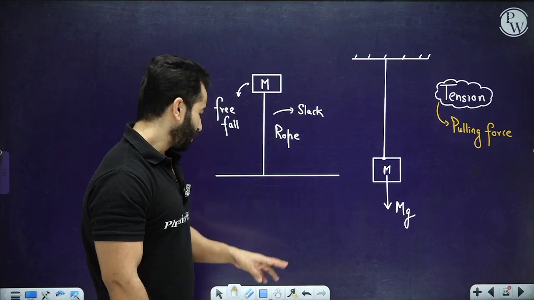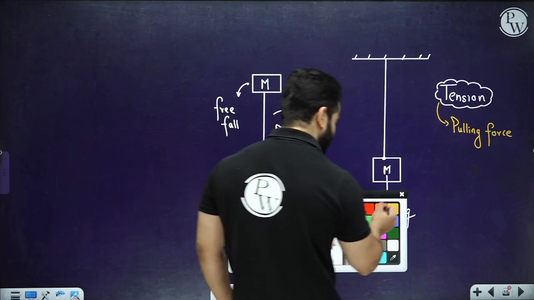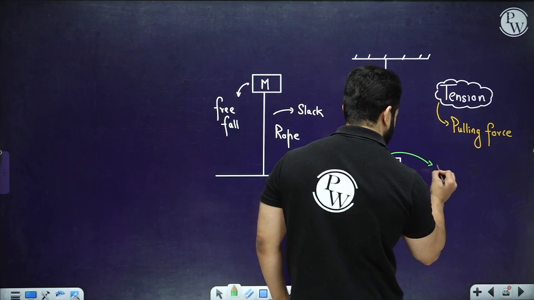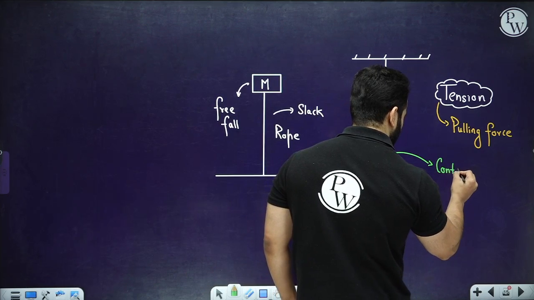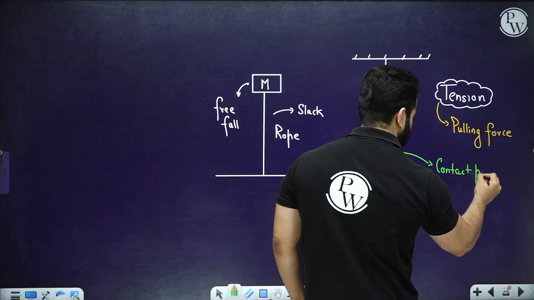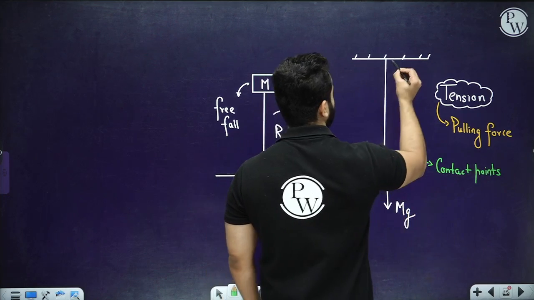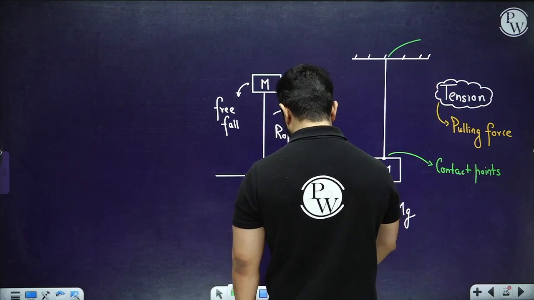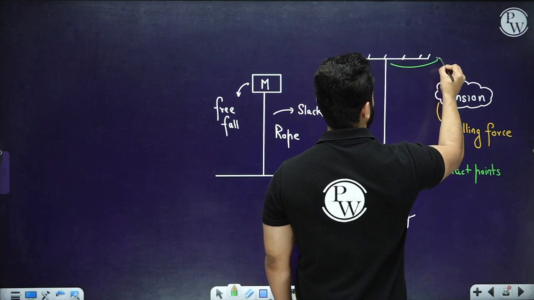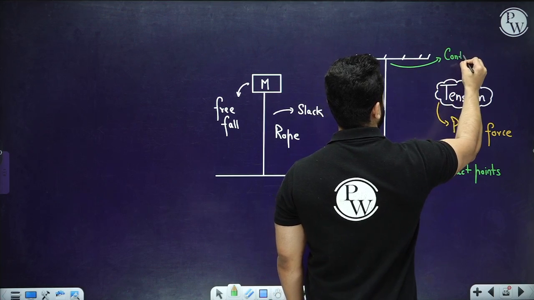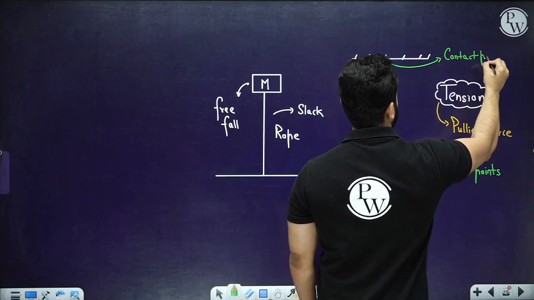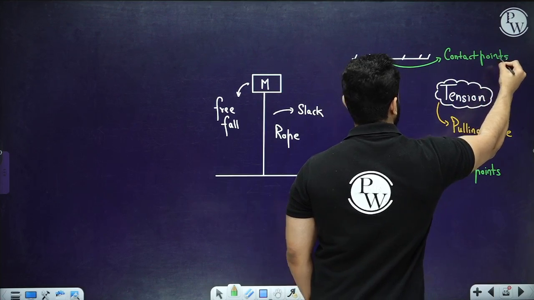To draw tension forces, first let me explain that these things are known as contact points. So I've got one contact point over here, and another contact point over here. Now this is really important.